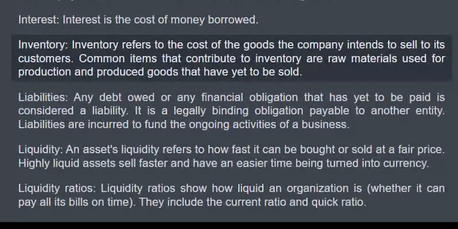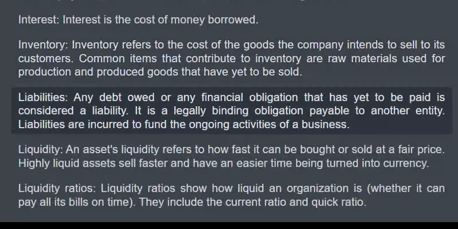Inventory. Inventory refers to the cost of the goods the company intends to sell to its customers. Common items that contribute to inventory are raw materials used for production and produced goods that have yet to be sold. Liabilities. Any debt owed or any financial obligation that has yet to be paid is considered a liability. It is a legally binding obligation payable to another entity. Liabilities are incurred to fund the ongoing activities of a business.